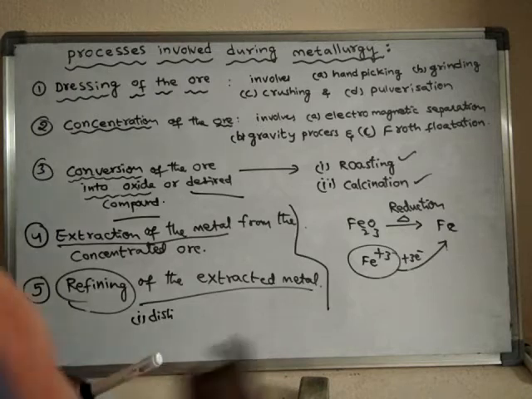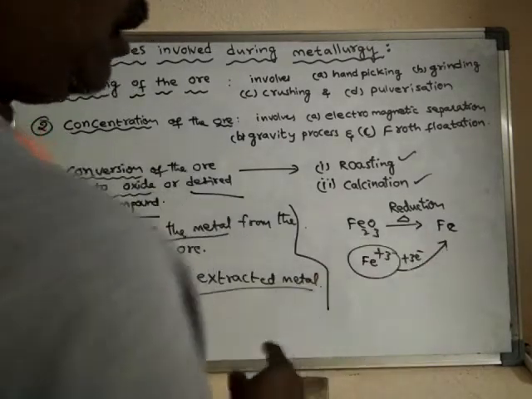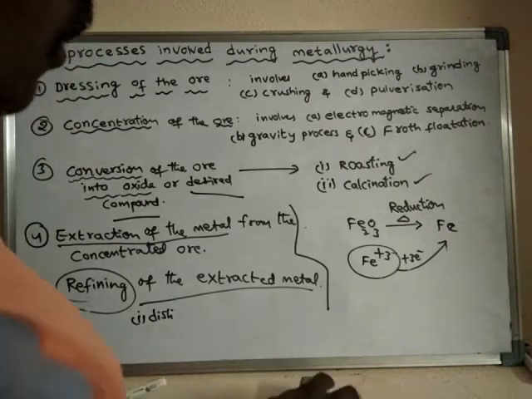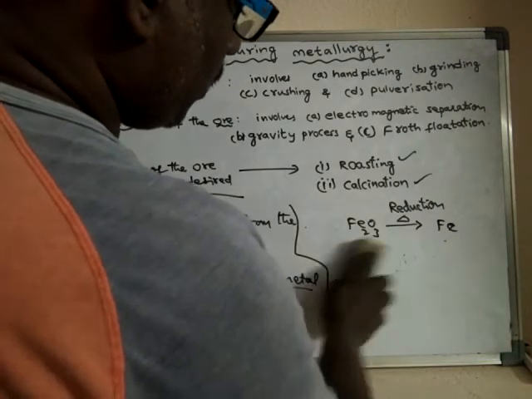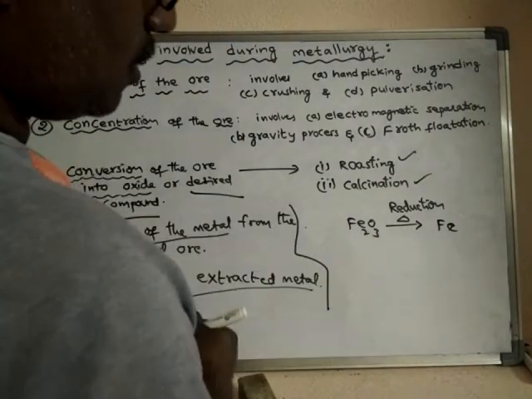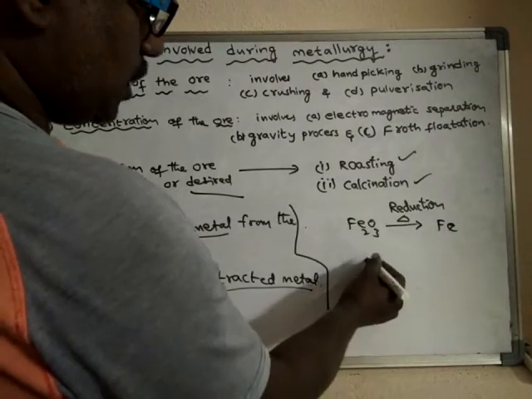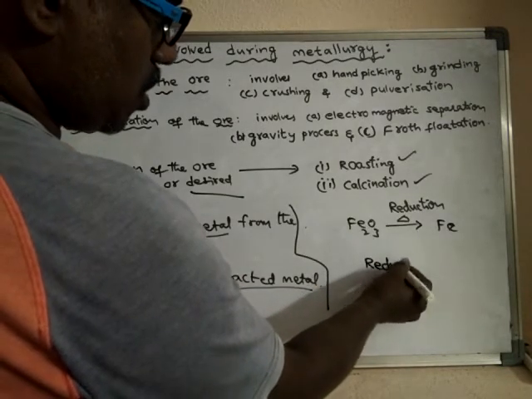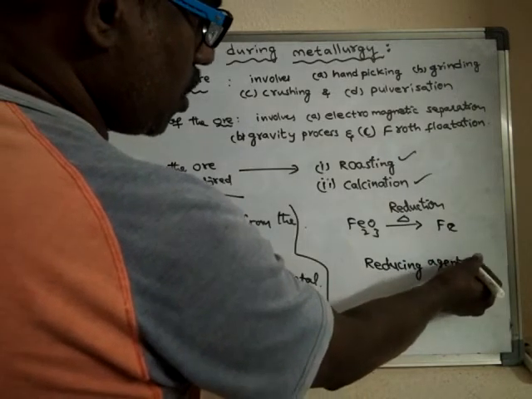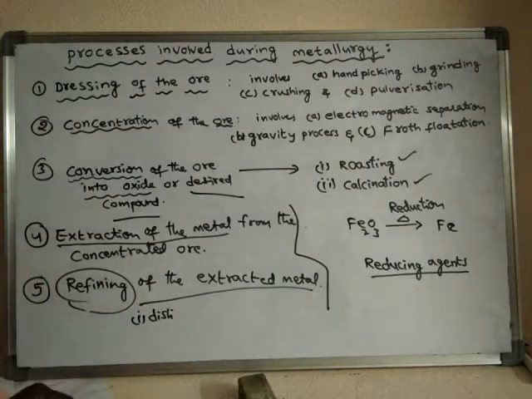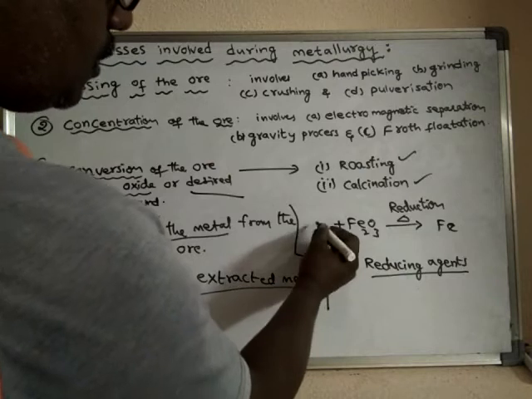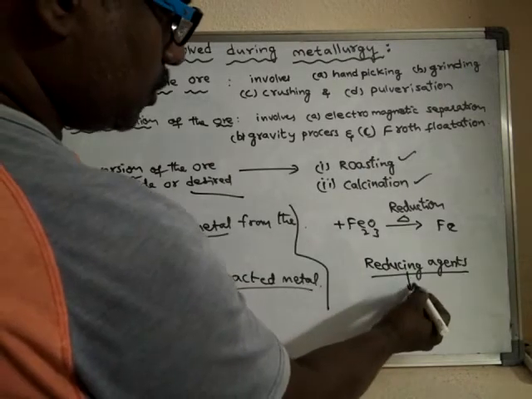In the reduction process, some substances are helpful. The substances which help the conversion of ore into metal are said to be reducing agents. So when the ore is made to react with reducing agents, what are reducing agents?